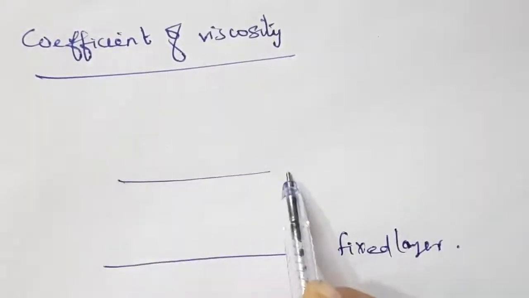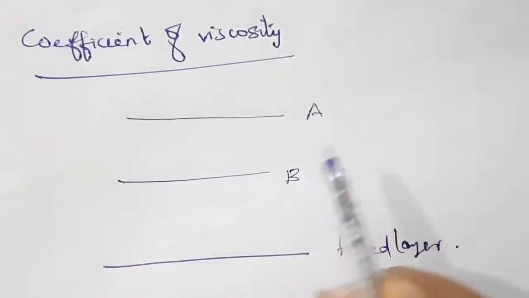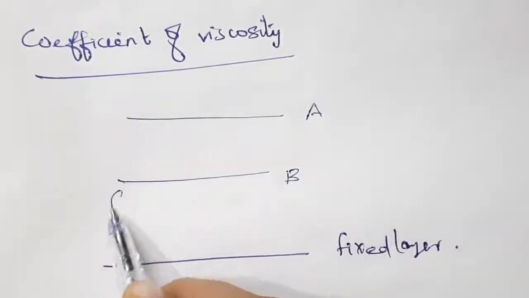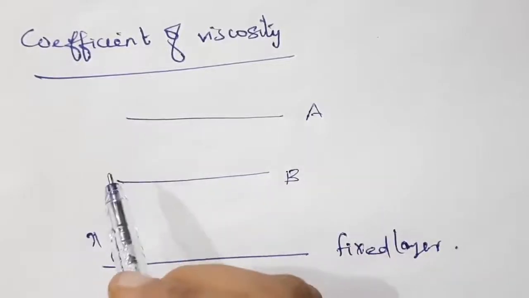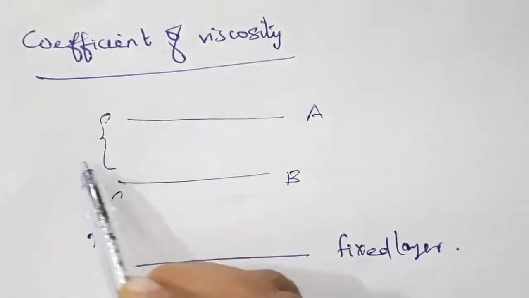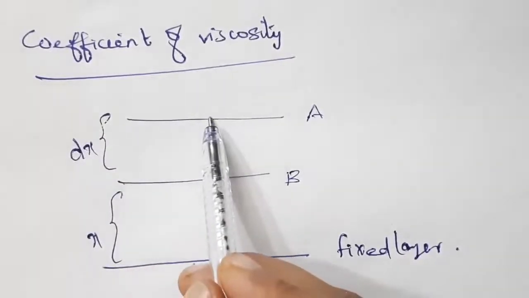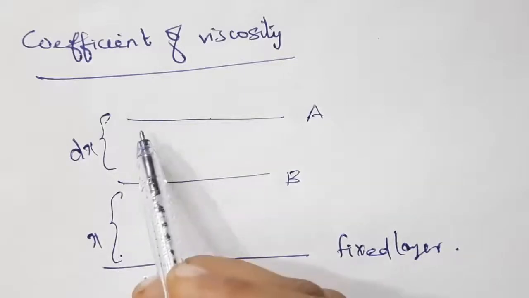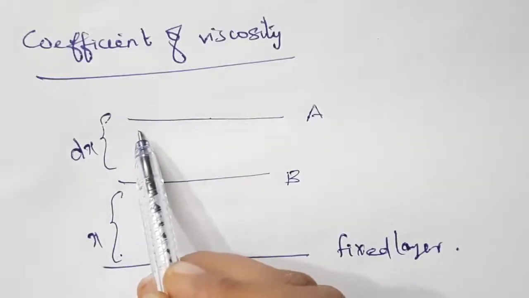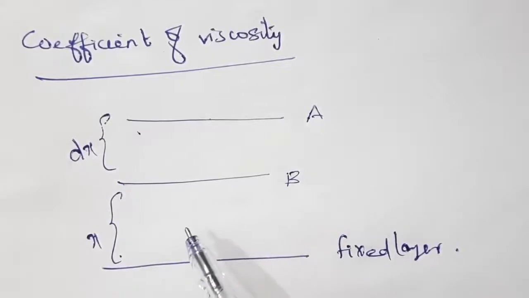This is the layer B and this is the layer A. So layer B is at a distance x from the fixed layer, and the distance between A and B is dx. So the layer A is at a distance of x plus dx from the fixed layer. The A and B are the two parallel layers.